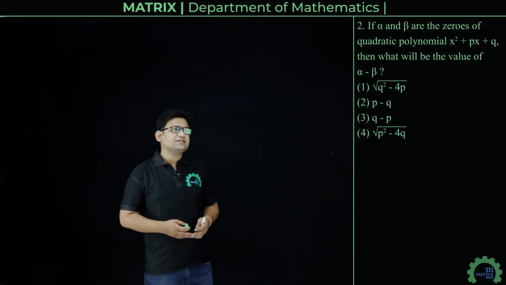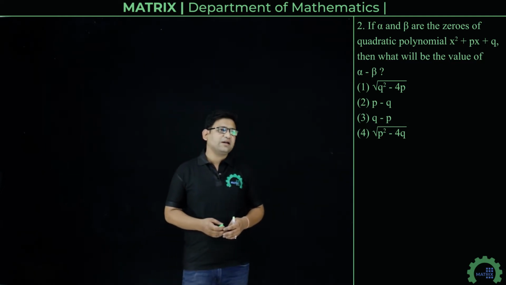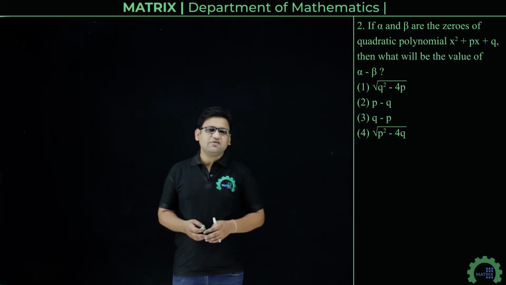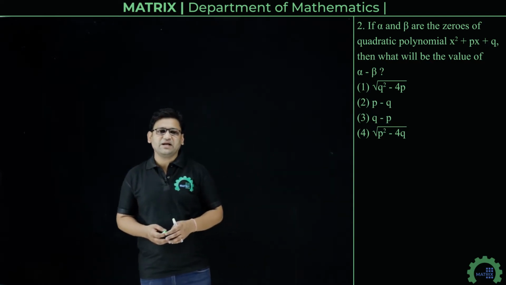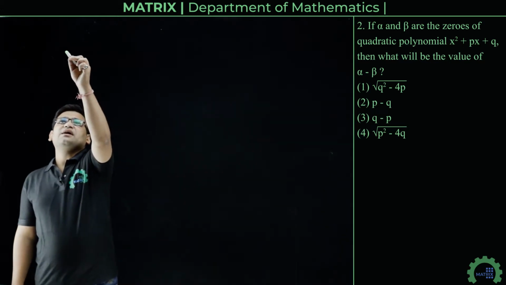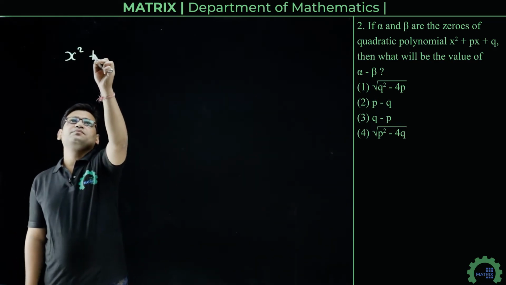Question number two is: if alpha and beta are the zeros of the quadratic polynomial x square plus px plus q, then what will be the value of alpha minus beta? We have to find the value of alpha minus beta, and the given quadratic polynomial is x square plus px plus q.